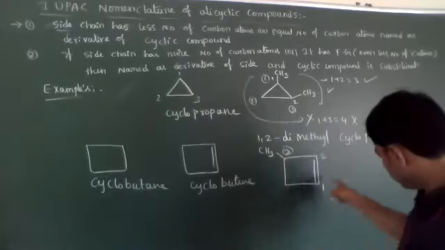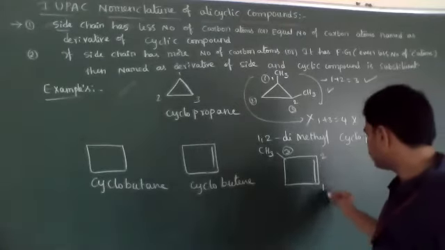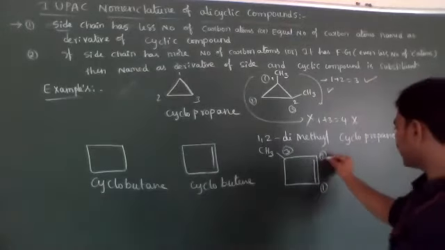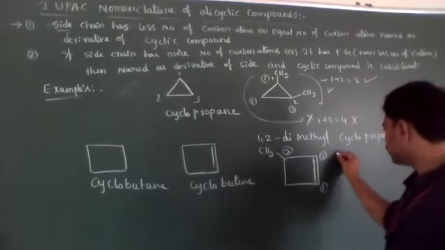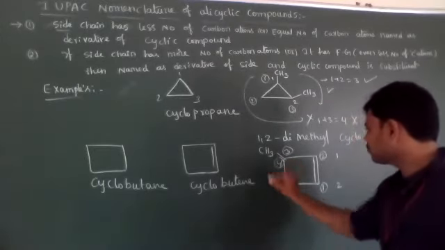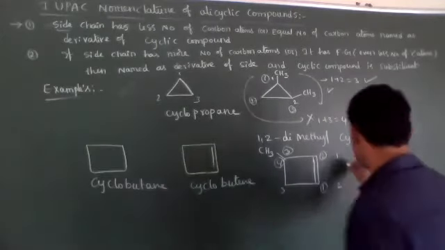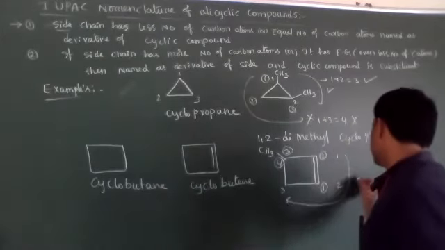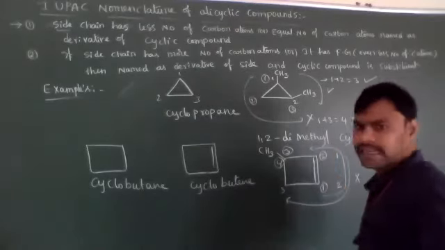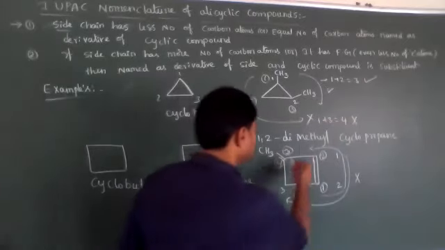In the anti-clockwise direction, the least number to the CH3 group is 3. Otherwise, if you give the numbering 1, 2, 3, 4, the double bond position is 1 but the substituent position is 4. That direction we don't consider; only this anti-clockwise direction we consider. Then the substituent position 3 is correct.